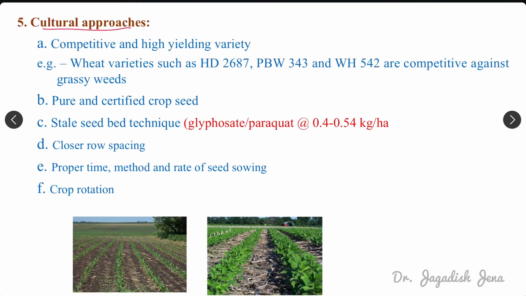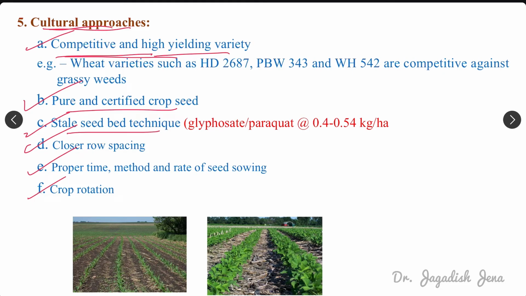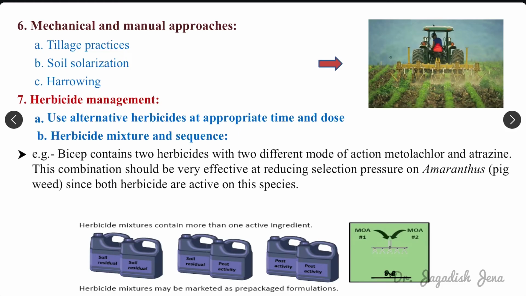Next is cultural approaches. There are different cultural approaches we have already read in the control section, like growing competitive and high yielding varieties, then pure and certified seeds. These are some preventive approaches. Then stale seedbed technique, closer row spacing, proper time, method and rate of sowing, and crop rotation. These are cultural weed control measures. The same measures should be followed to prevent resistant weed growth. Then mechanical and manual approaches like tillage practices, soil solarization and harrowing, which we have already discussed.